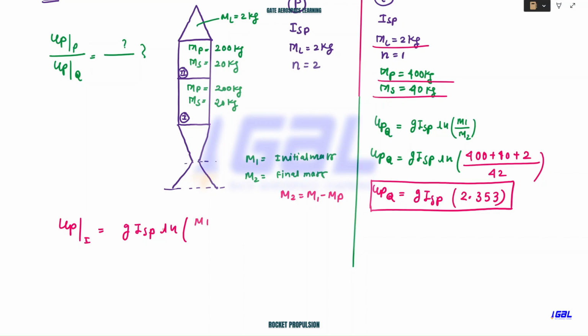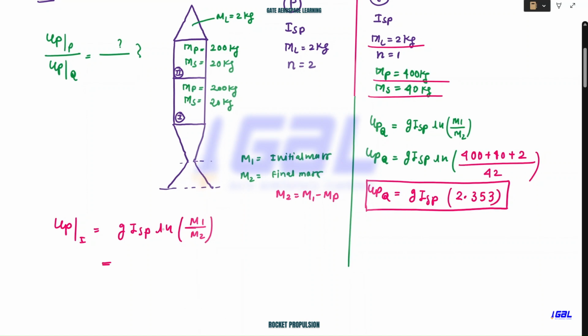GISP ln of M1 by M2. G minus of GTP we need not to consider. Gravitational losses we need to neglect. The question itself they have provided this statement. So the catch part is the M1 and M2 calculation. How you need to calculate this? So please see this carefully.